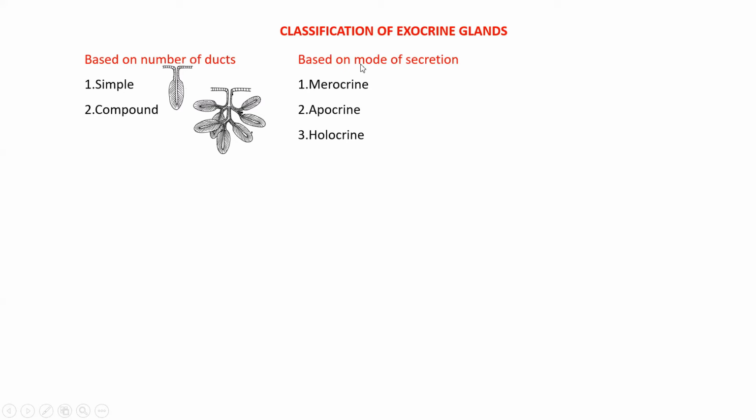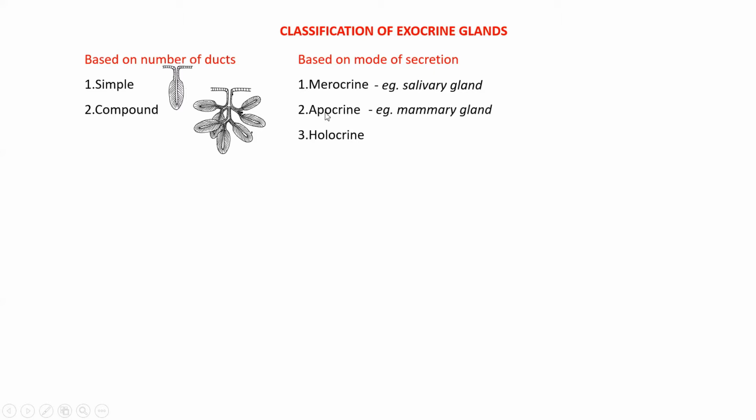Based on mode of secretion, the gland can be classified into merocrine, apocrine, and holocrine. Most of the glands in our body are merocrine. In merocrine, the secretory granules are released into the lumen by exocytosis. Example, the salivary glands. In apocrine, the apical part of the cytoplasm is lost in the process of secretion.